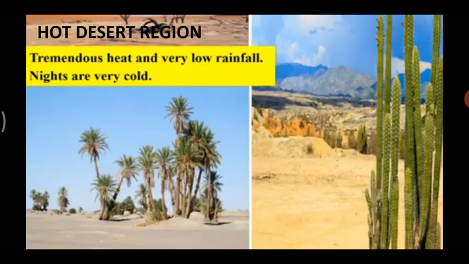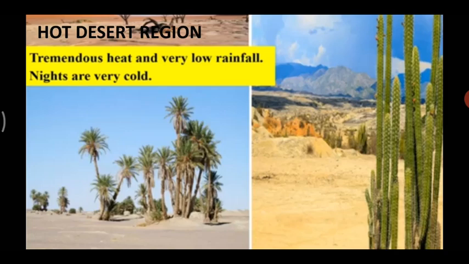Now, the last region is the hot desert region. The hot desert region, children, it is hot, right? It lies between 20 degrees and 30 degrees north and south parallels. You will find these in the western part of the continents in North Africa, North America, and see the names, they have different desert names. Sahara is in North Africa, the Colorado Desert in North America, and in Asia we find the Thar Desert. So there is tremendous heat and very low rainfall. And nights are cold in this desert region.